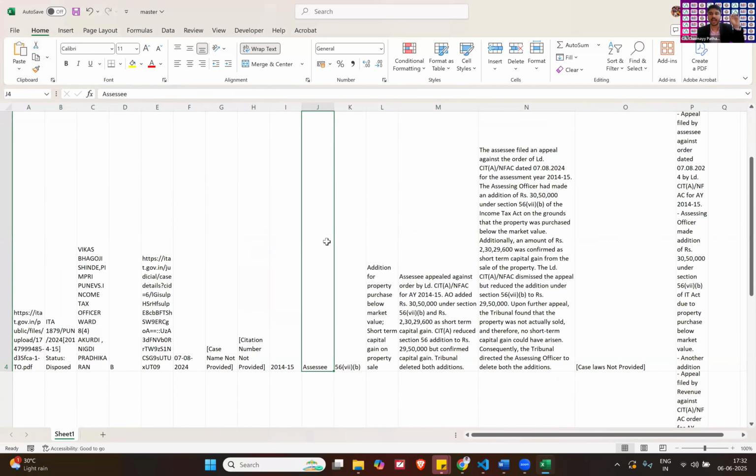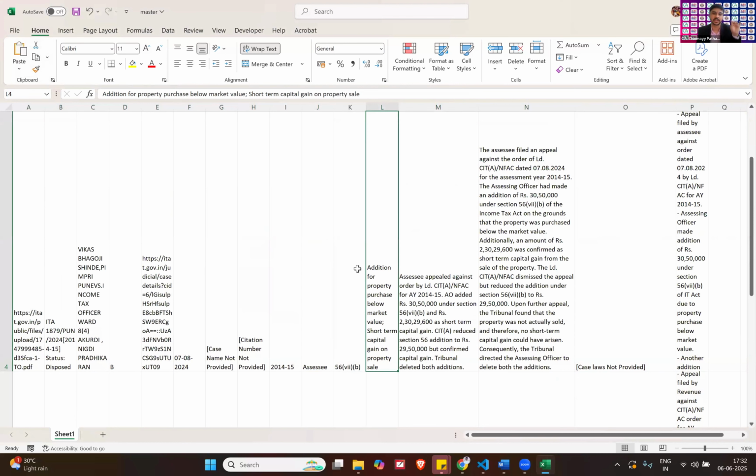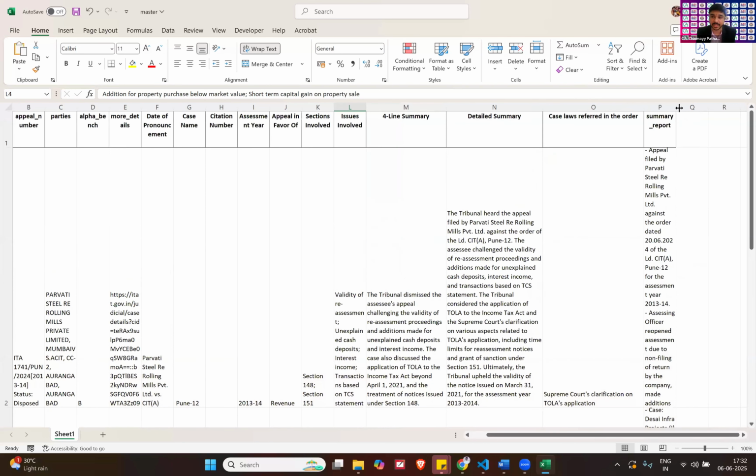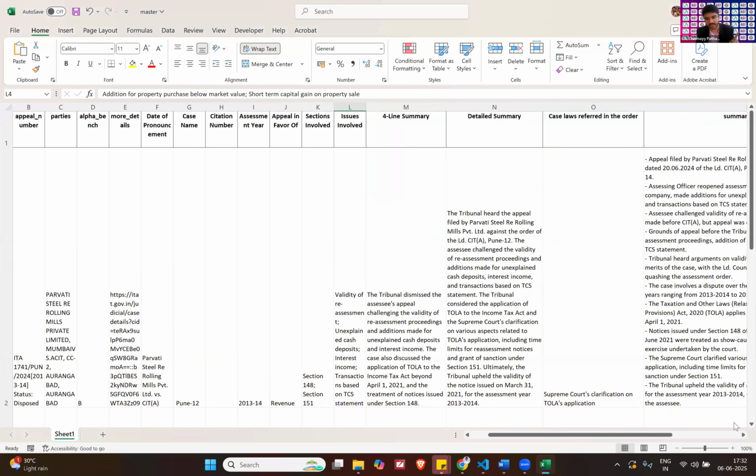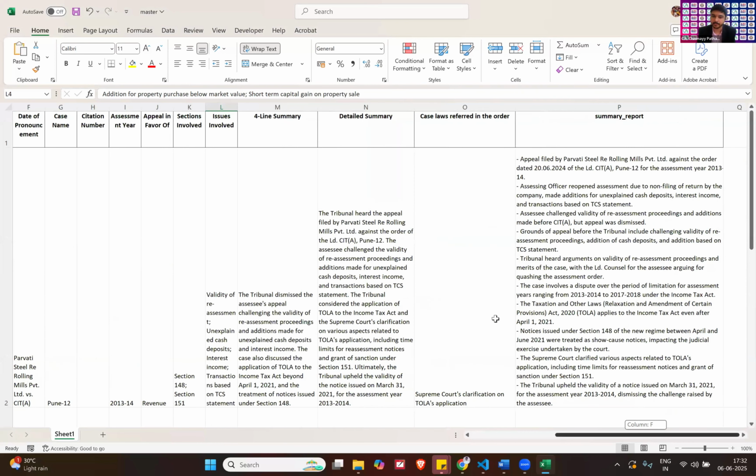If we do this task on a daily basis, it will take hardly a minute to summarize the entire data. But I will have the summaries of all the case laws that are pronounced by my jurisdictional ITAT. You can use this for GST as well. You can use this for RERA as well. There is no such limitation of using it. The cost is very minimal, and I would come on to it now.